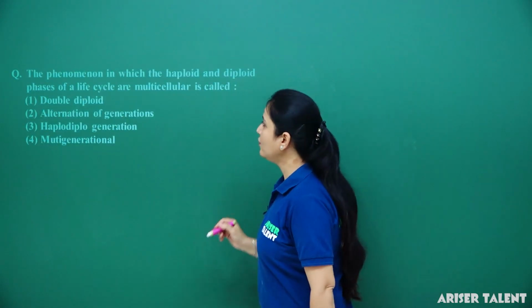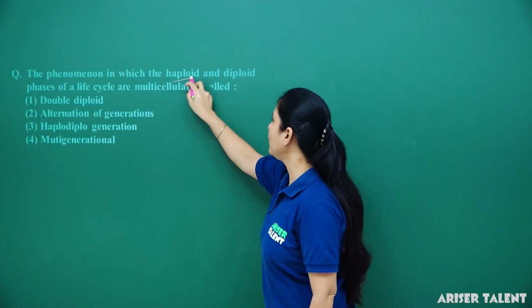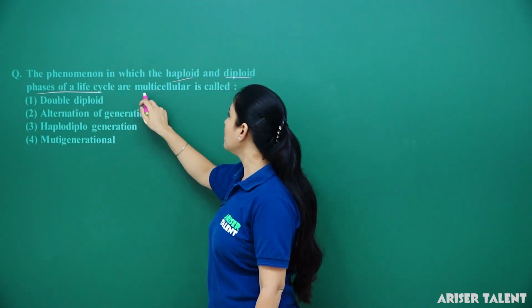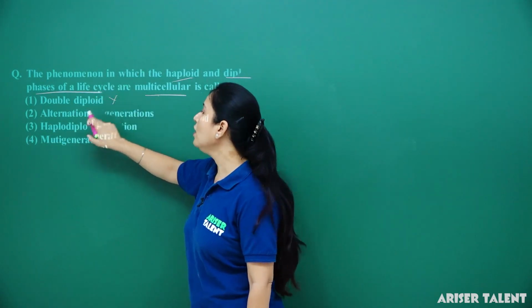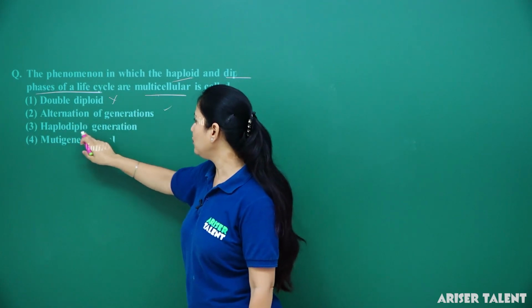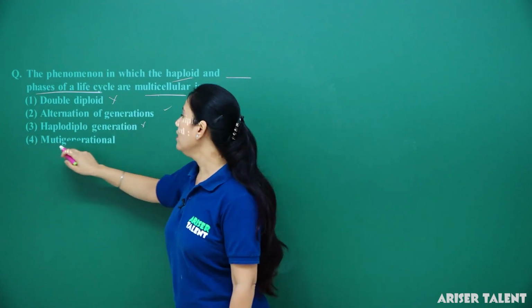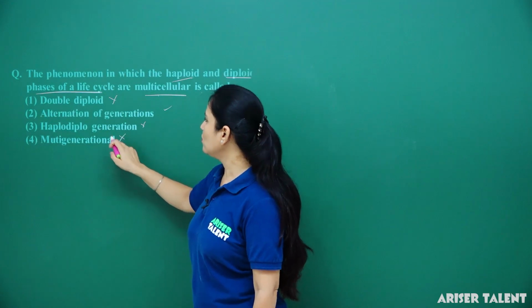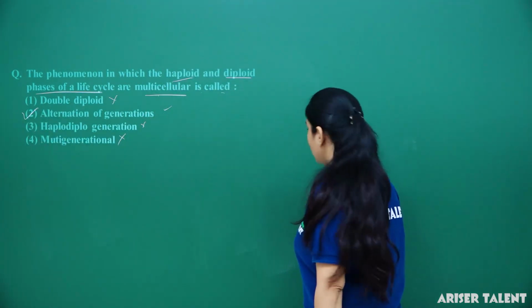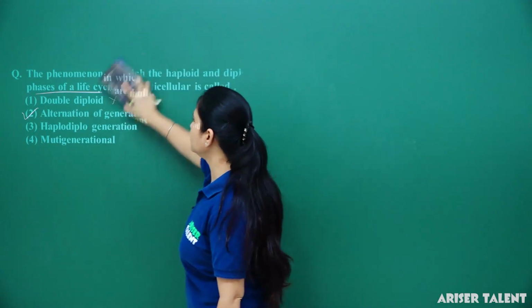Next is, the phenomenon in which the haploid and diploid phases of a life cycle are multicellular is called what? Double haploid? No. Alternation of generation? Yes, it can be. Haplo, diplo generation? No. Multigenerational? No. So answer is what? Alternation of generation. Okay. Option 2 is the correct answer here.